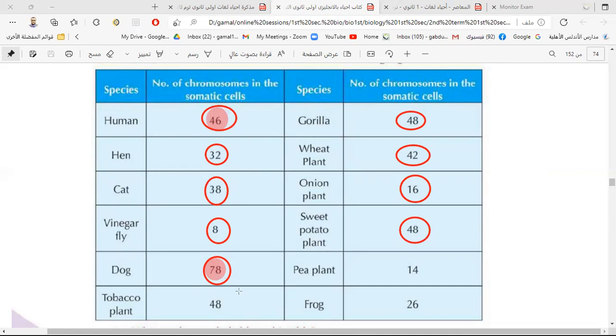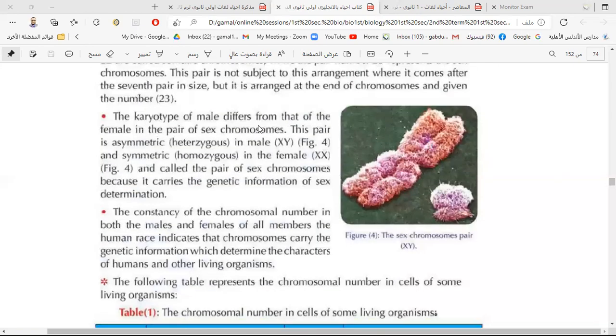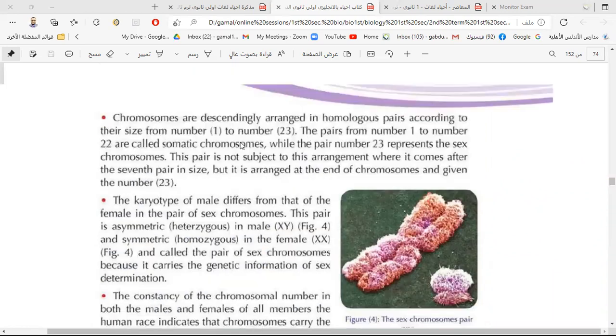So we can't say that if you have more chromosomes you are smarter. No, of course not. The pea plant has 14, the frog 26, the tobacco 48, and so on. Every species has a certain number of chromosomes, and the number differs from one species to another. The somatic cells have the double number of chromosomes and the gametes have a single number of chromosomes.